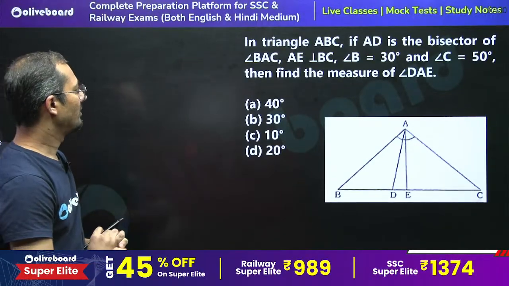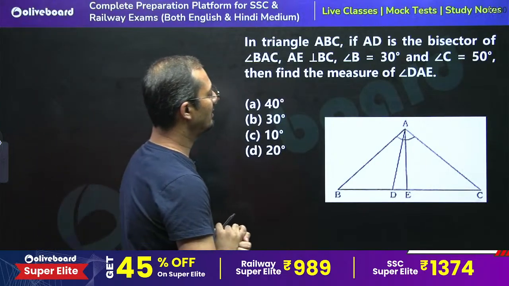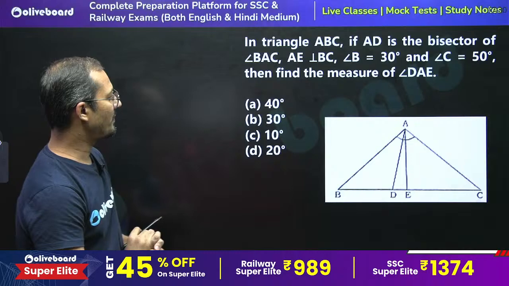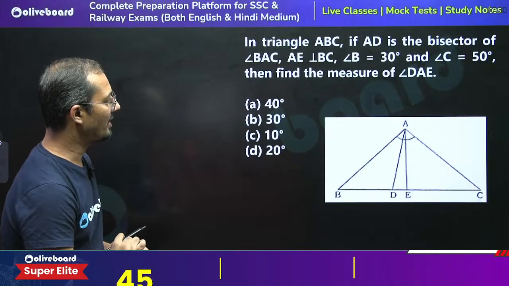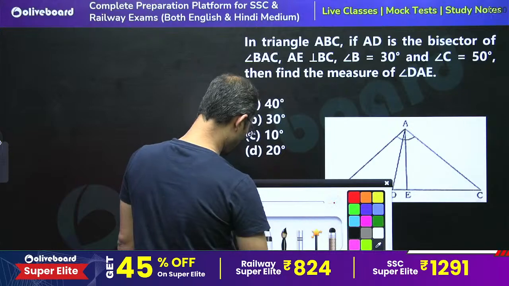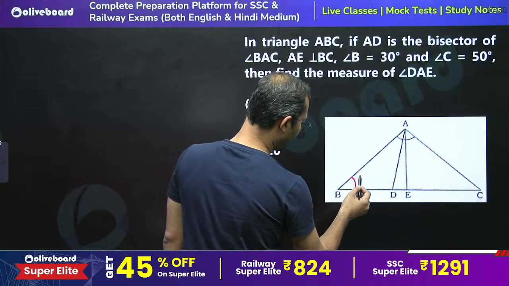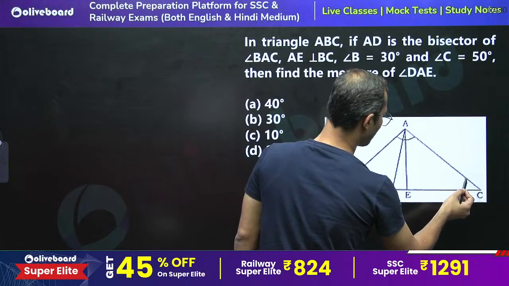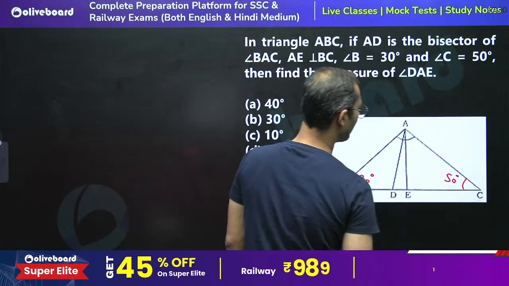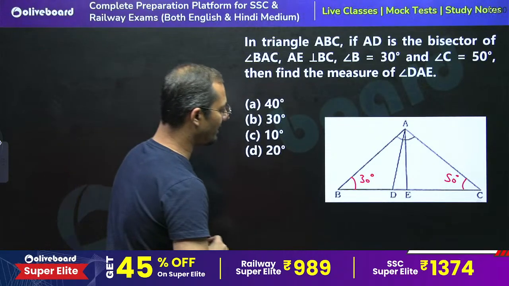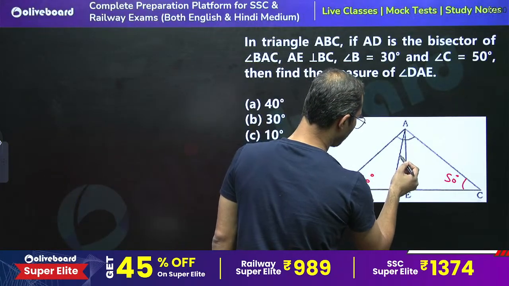See, in triangle ABC, AD is the bisector of angle BAC, AE is perpendicular on BC, angle B is equal to 30 degree and angle C is equal to 50 degree. Then find the measure of angle DAE, angle DAE, right?